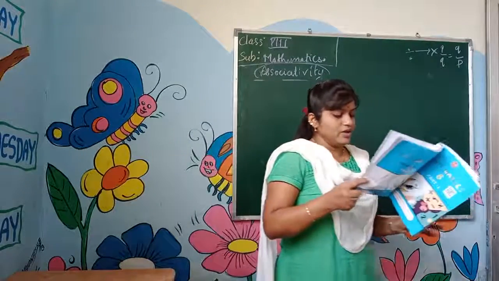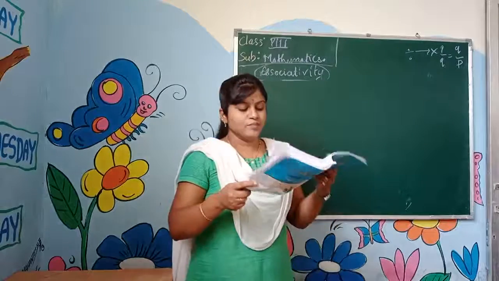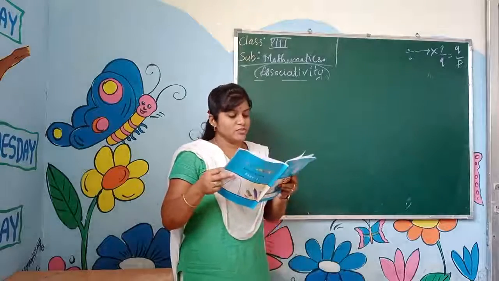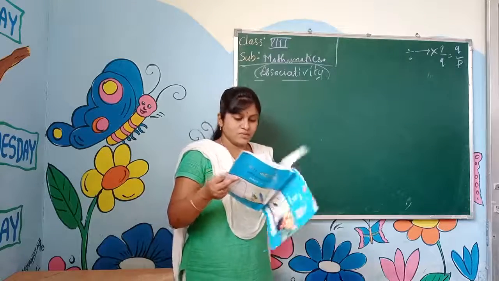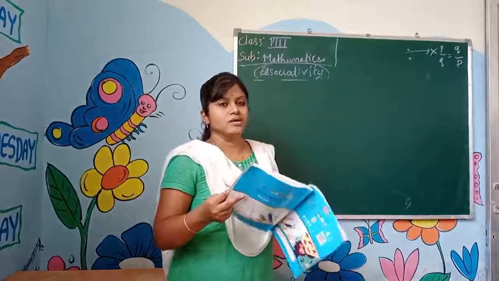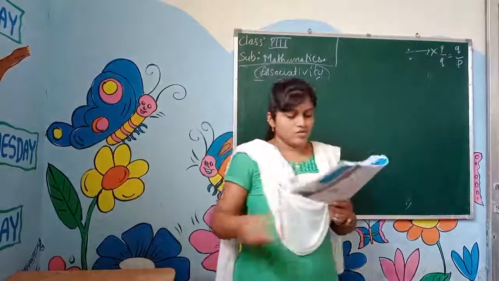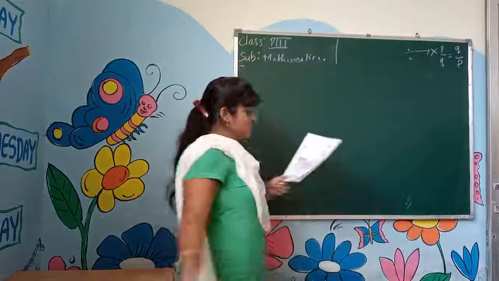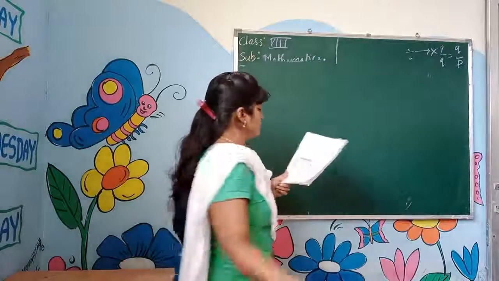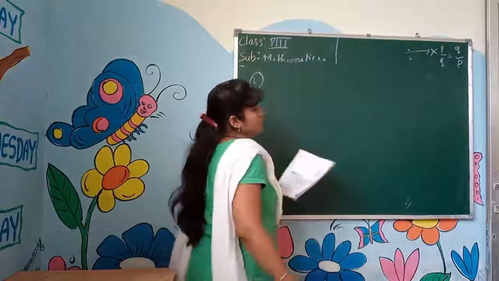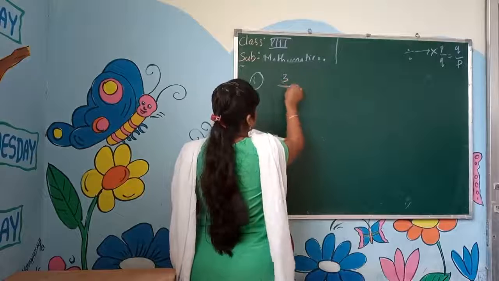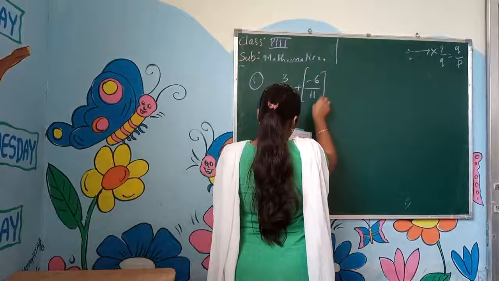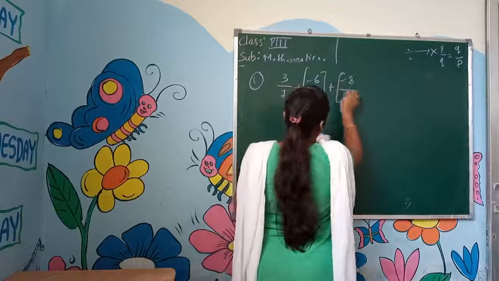Okay. Now, we will solve some problems on rational numbers. Okay? Addition problems we will do first. After that, we will go on to subtraction and the rest. Okay? First one. First problem in your textbook only they solved. Page number 21, children. First problem on addition: 3 by 7 plus minus 6 by 11 plus minus 8 by 21